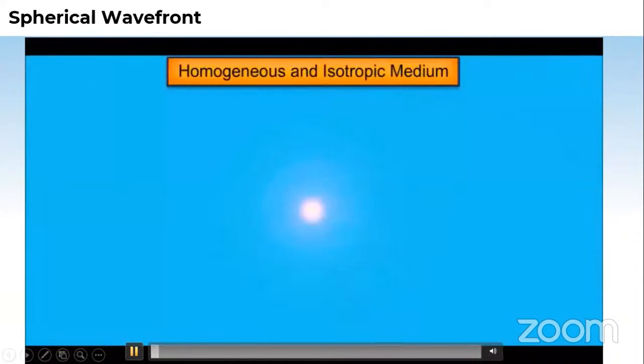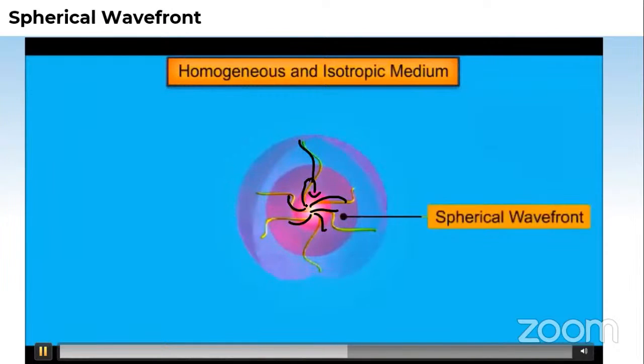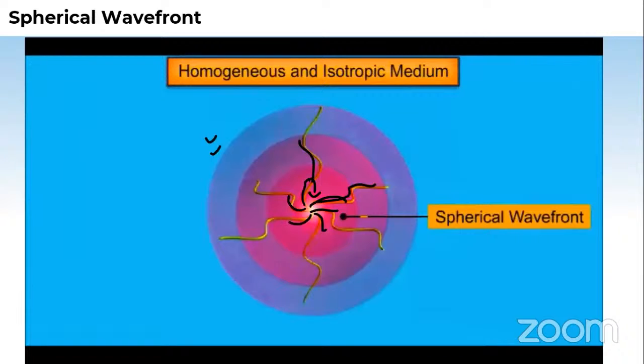So please be focused. See, this is some source of light, and these curved arrows are showing you the direction of the energy wave. I mean, the direction in which the wave is traveling with a particular speed. As these curved arrows move further and further, they increase in length in a curved manner. Concentric spheres are being generated, which we can see. These concentric spheres are nothing but the spherical wavefronts. I hope it's clear. When we say homogeneous and isotropic medium, homogeneous means symmetric throughout. Okay. I mean, it's not like this.